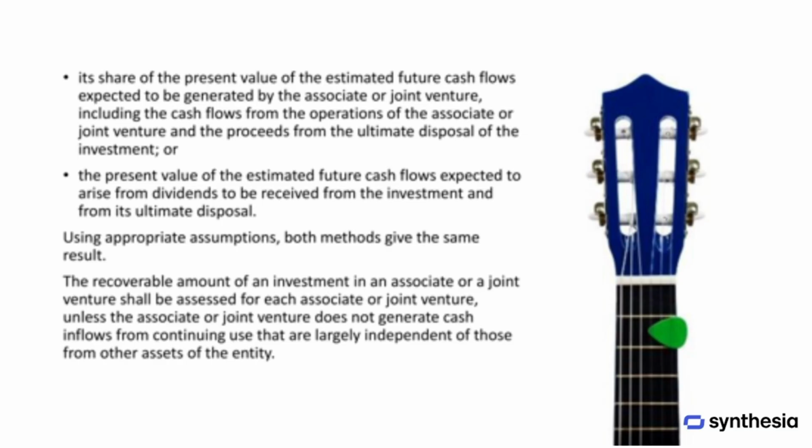Alternatively, the entity can estimate the present value of the future cash flows expected from dividends it will receive and from the ultimate sale of the investment. Both approaches, when using appropriate assumptions, should arrive at the same result. The recoverable amount should be assessed separately for each associate or joint venture, unless the associate or joint venture's cash inflows aren't largely independent from the entity's other assets.